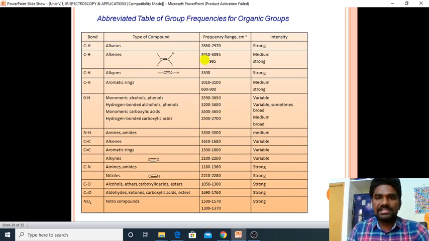Here we have alkanes, alkenes, frequency ranges, alkynes, C triple bond C, C double bond C, and alkanes, which mean nothing but C single bond C. From this we can simply guess the functional group which is present in a molecule. We need to know about these things.